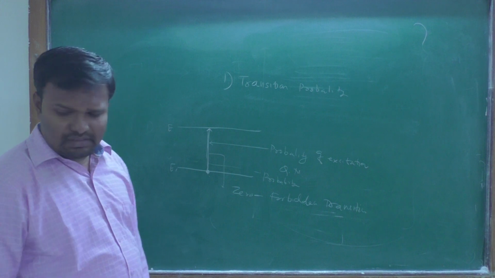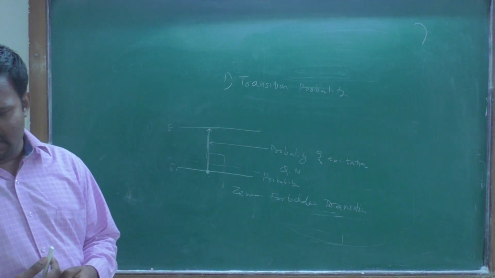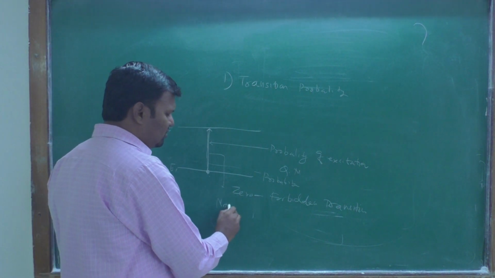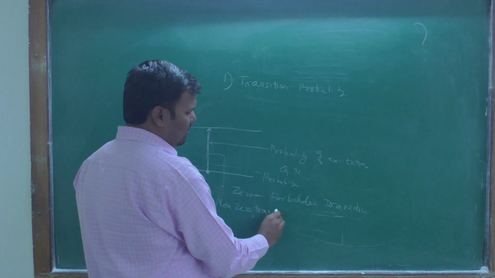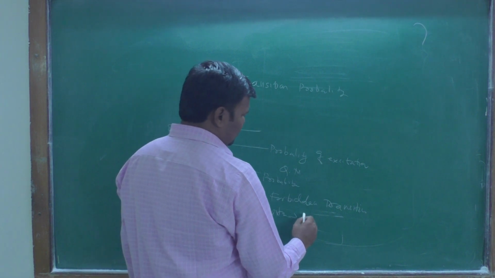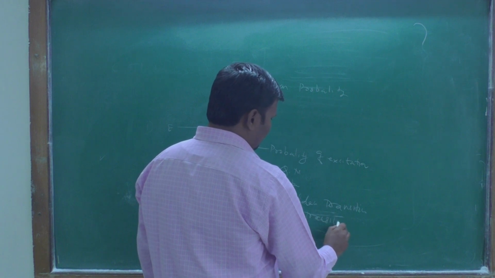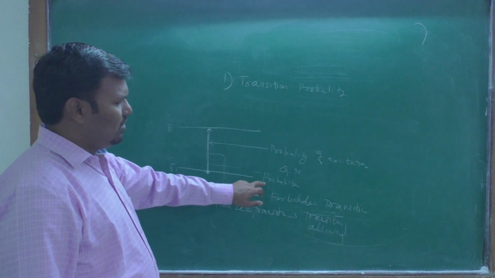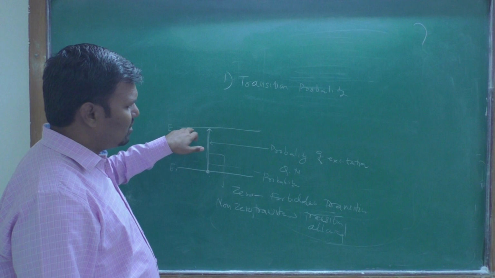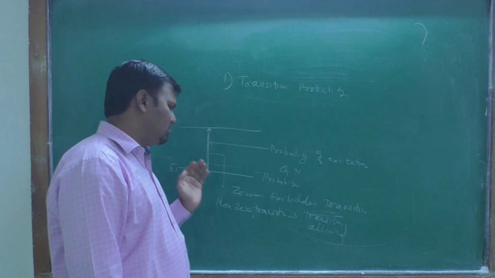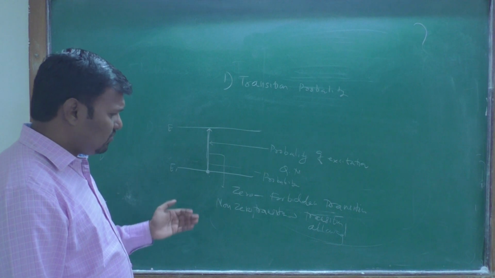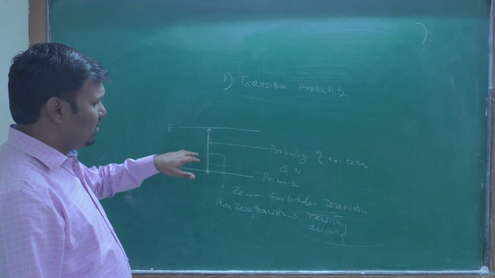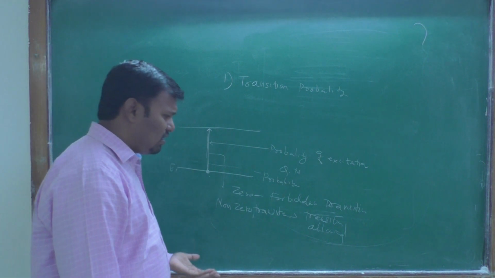And if there is a non-zero transition from one state to the other, it means the transition is possible, and it is called an allowed transition. Zero probability of excitation is a forbidden transition; non-zero probability is an allowed transition.